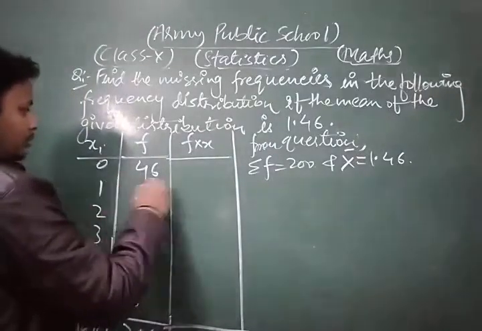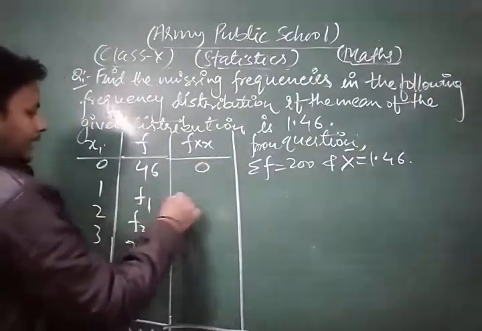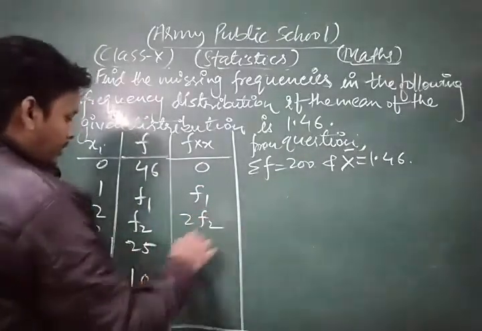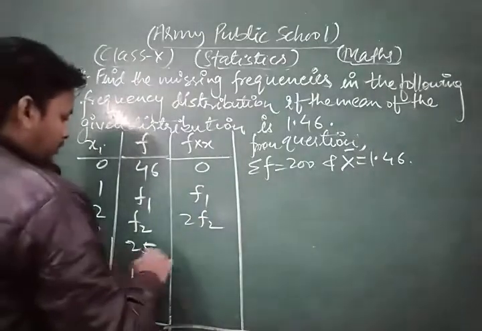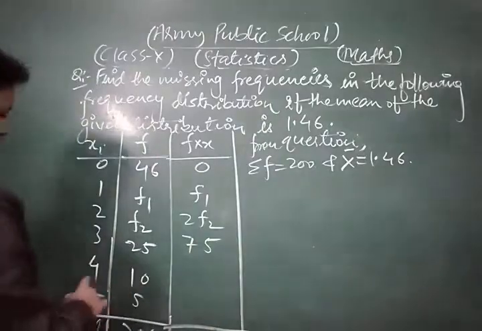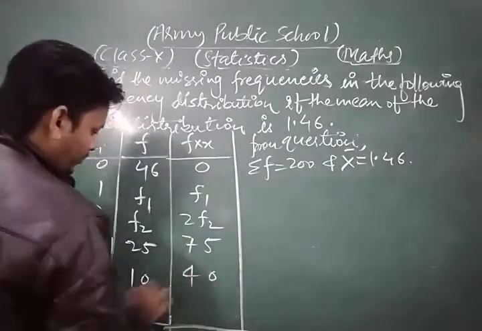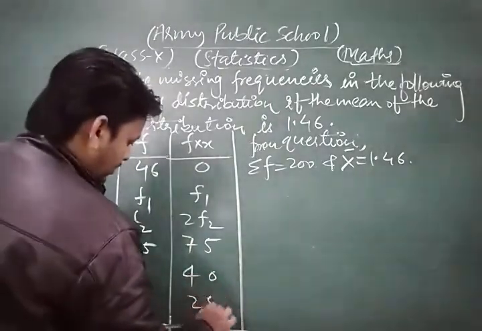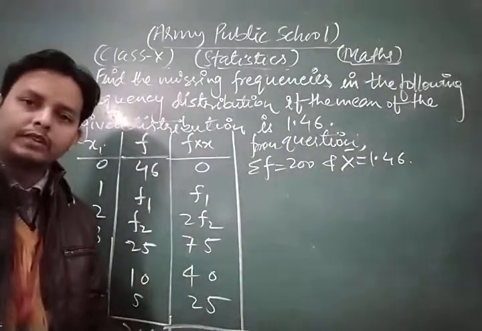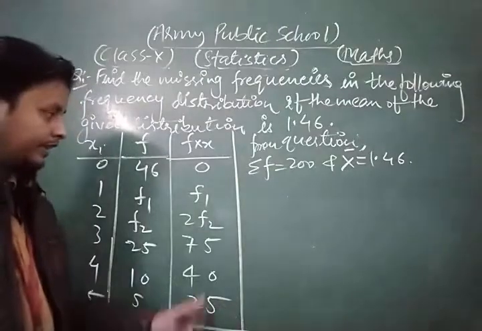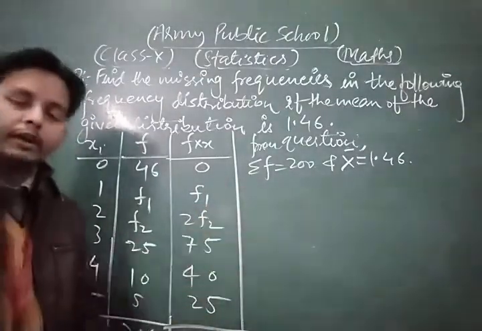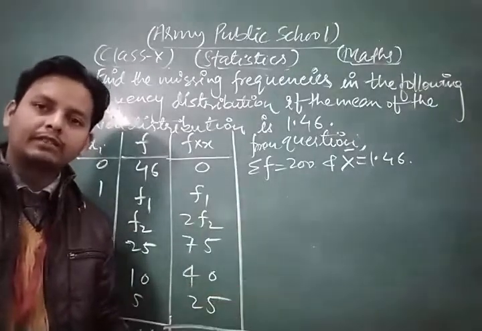So 46 into 0 is 0. f1 into 1 is f1. f2 into 2 is 2 f2. 3 into 25 is 75. 10 fours are 40. 5 fives are 25. Now we find the value of sigma fx. But first, sigma f is 200, which is given in our question.